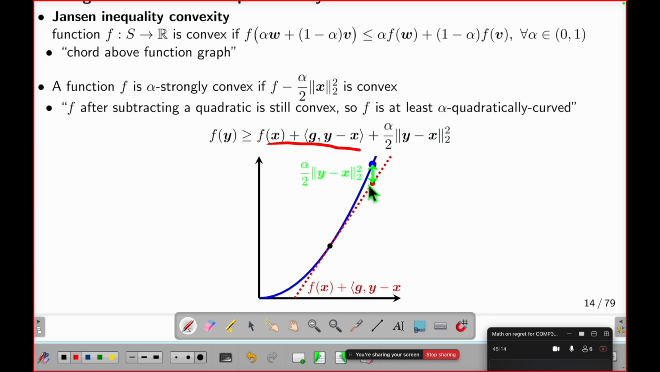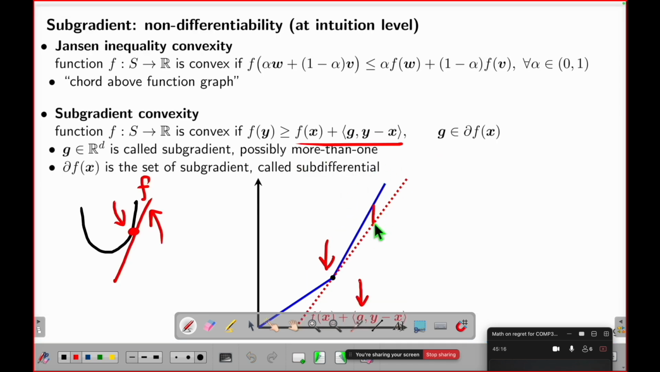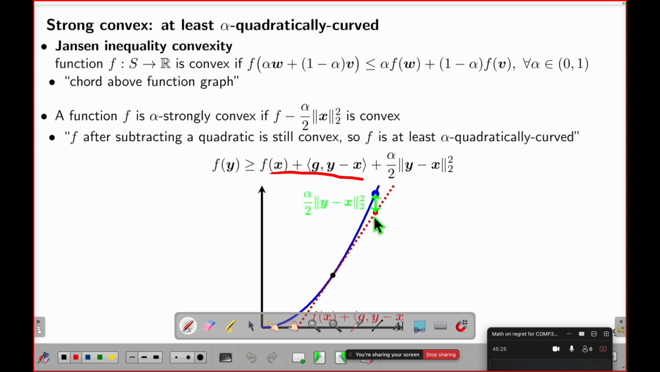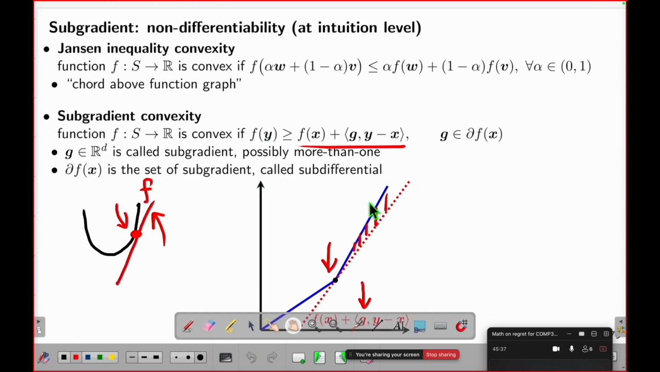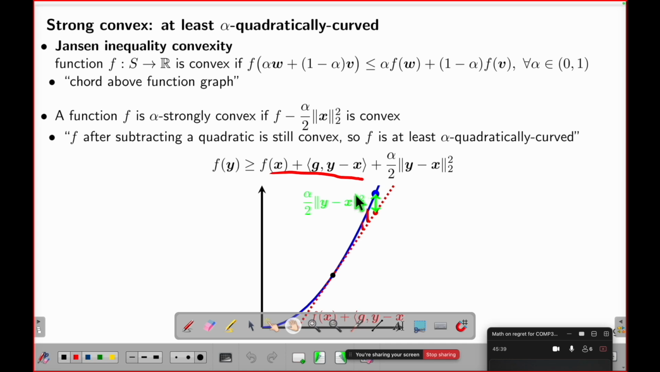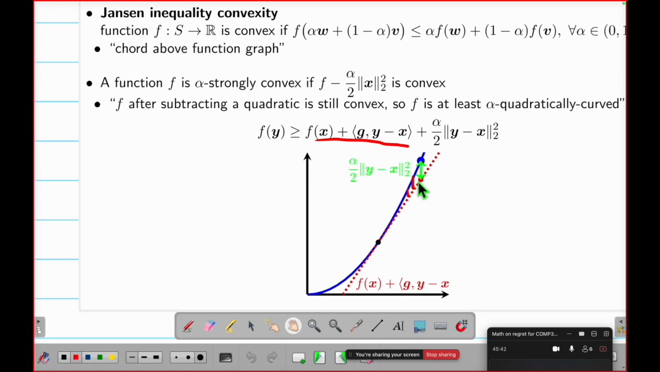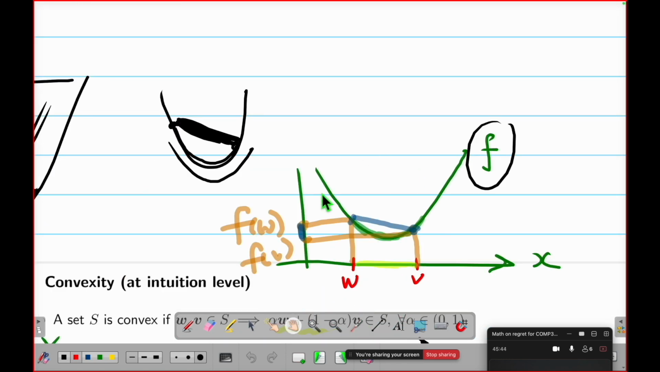These two pictures look very similar, but the gap here is not a quadratic function. Because if you look at the gap here, this is a straight line getting smaller and smaller. Actually, the gap is a straight line, so it's a first order function. But here, the gap is getting bigger, and it's quadratic. So in other words, if the gap is a quadratic function, that means you are at least as alpha-ly curved. Here it's not. So these are two different things. These two are different notions of convexity outside of this classical one.